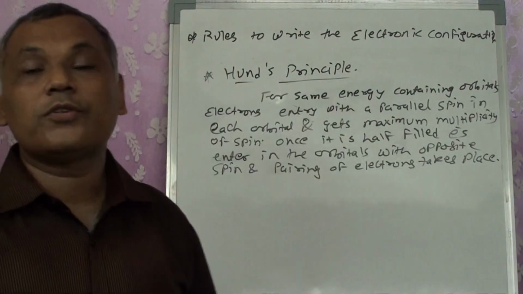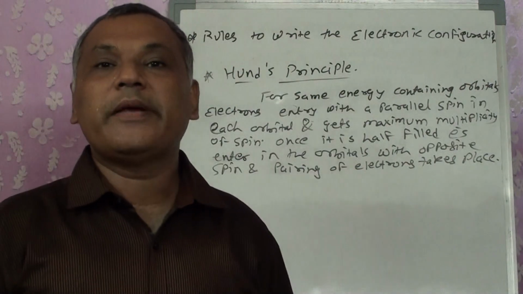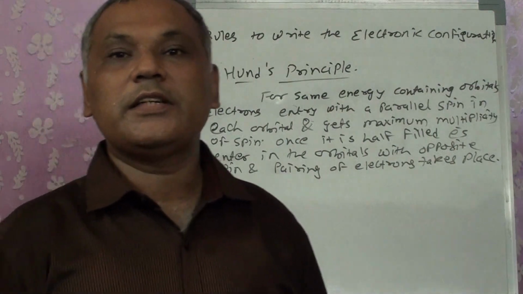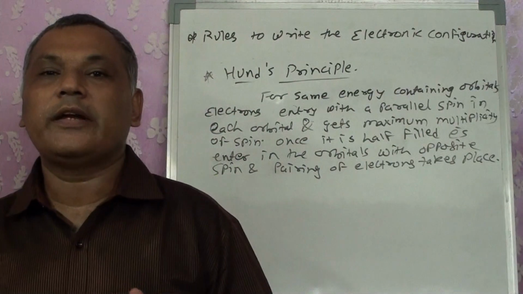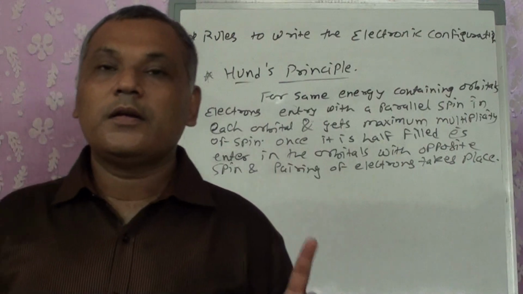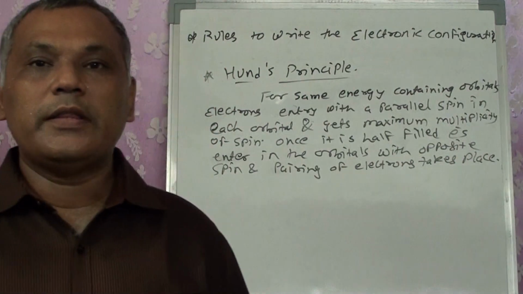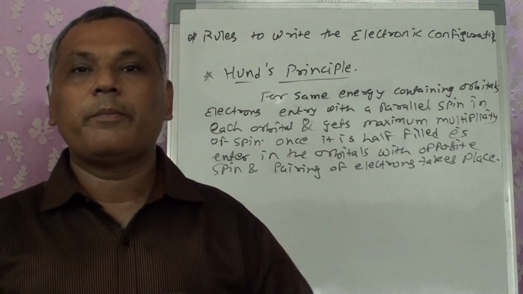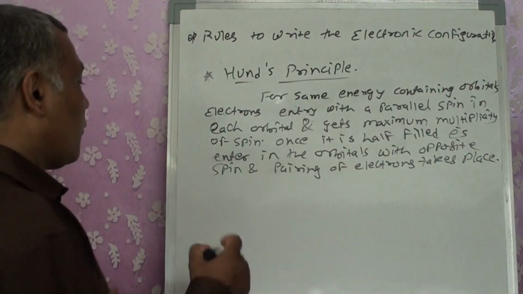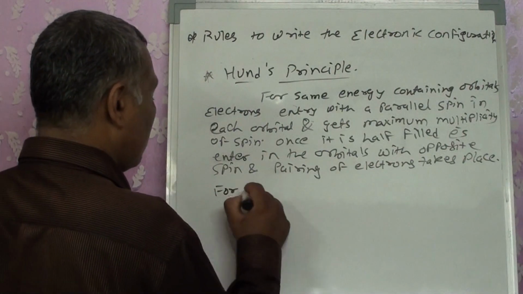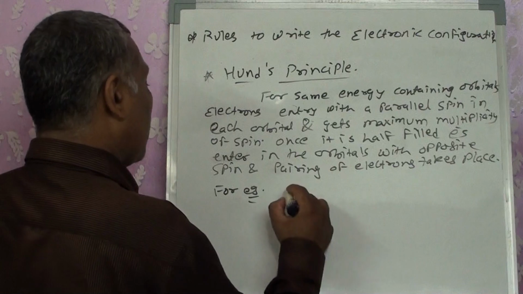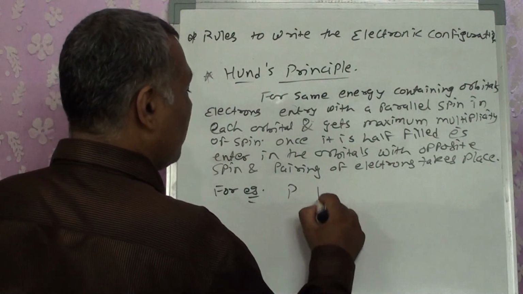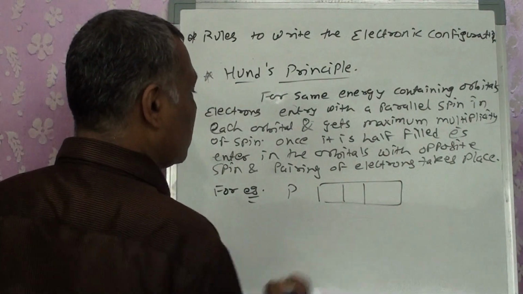Hund's rule is also considered to be a rule of maximum multiplicity. What does it indicate? Electrons first of all enter with a parallel spin till the orbitals are half filled. Then with an opposite spin, pairing of electrons takes place. So for example, we have the p orbital. The p orbital has 3 suborbitals.